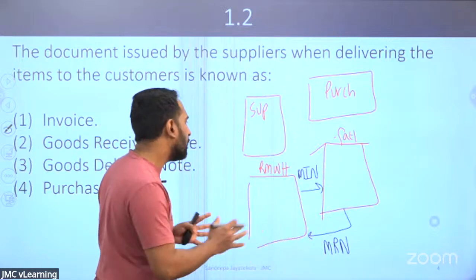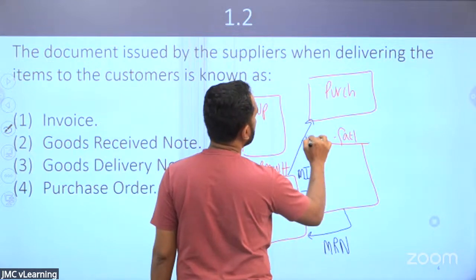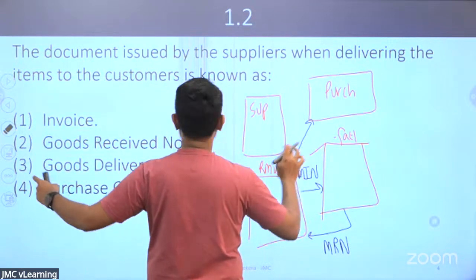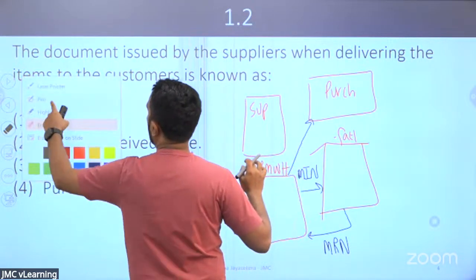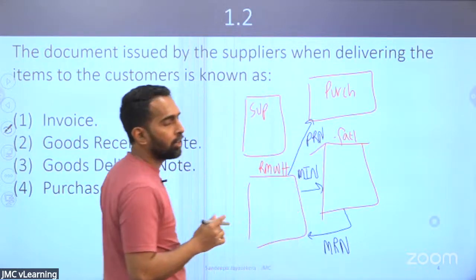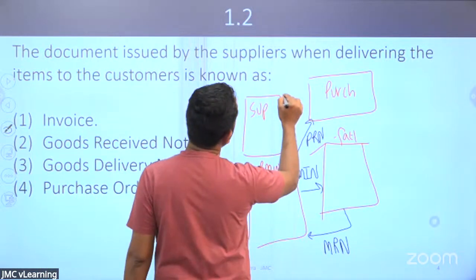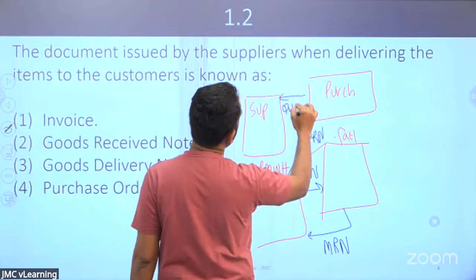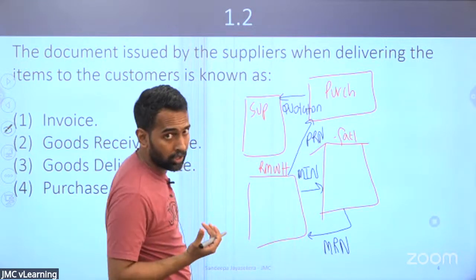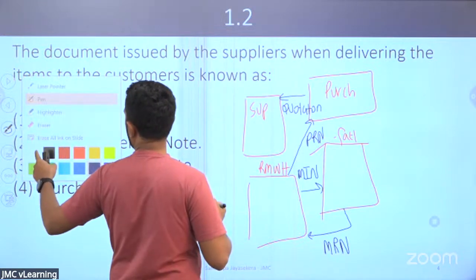If the materials are not there, then the warehouse sends a message to the purchase department to purchase the items. That is called the PRN, purchase requisition note. Then the purchase department will ask for the prices. They will be using a quotation for that. They will ask for a quotation, right?